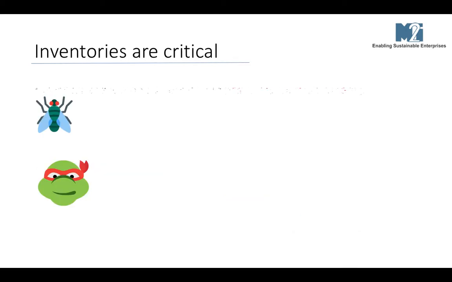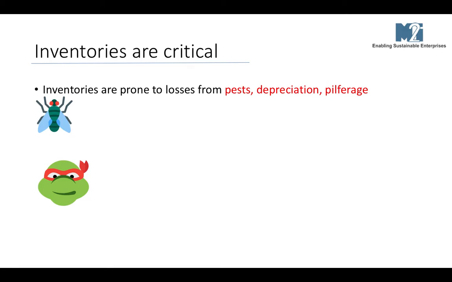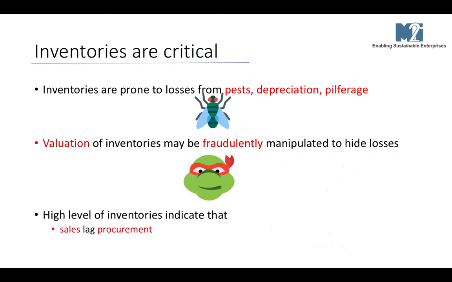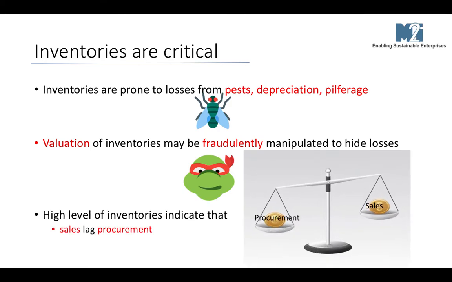Inventories are critical. Why? Because number one, they are prone to losses from pests, depreciation, and pilferage. Valuation of inventories may be fraudulently manipulated to hide losses. High level of inventories indicate that sales lack procurement.